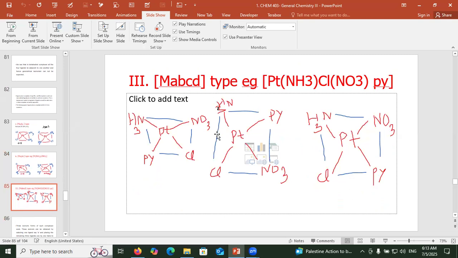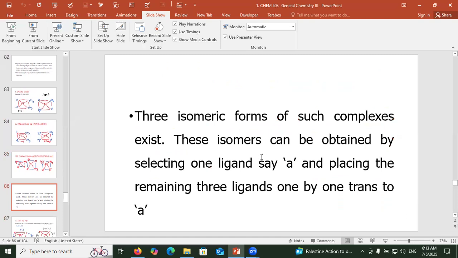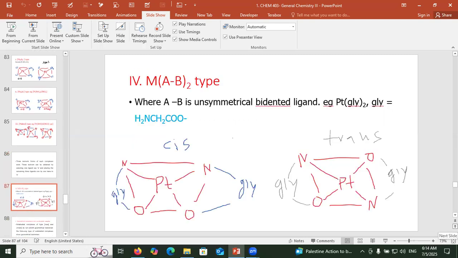MABCD. The isomeric forms of such complexes can be obtained by selecting one ligand, say A, and placing the remaining 3 ligands one by one trans to A. Where AB is an unsymmetrical bidentate ligand.